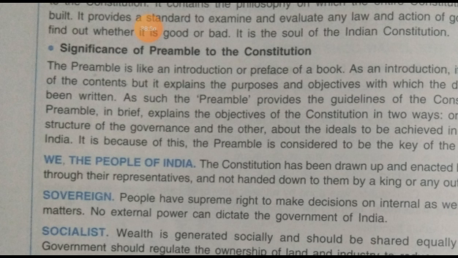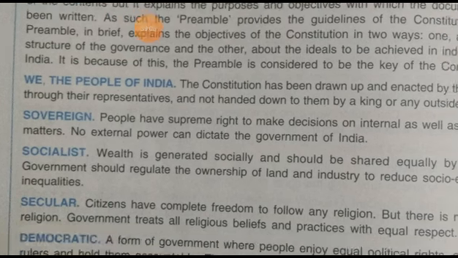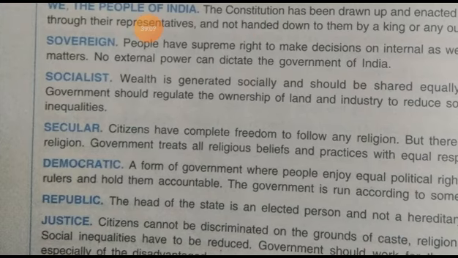Different words in this preamble we have already studied. What is the meaning of we the people of India? Then sovereign: the people have the supreme right to make decisions. Socialist: we have said that whatever wealth belongs to the country, the right over that wealth is of the society.